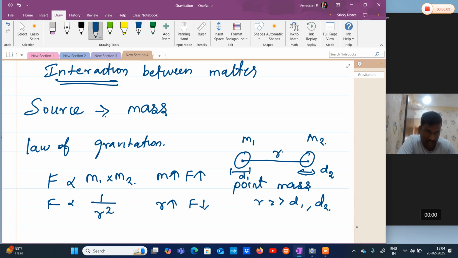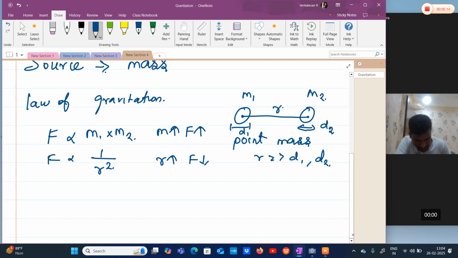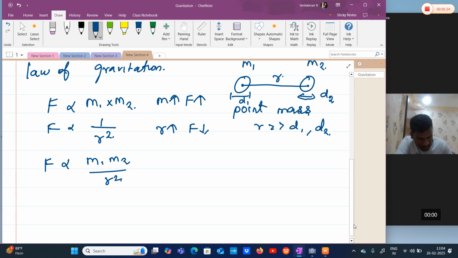So force is directly proportional to the product of the two masses and inversely proportional to the square of the distance between them. Combining both, we get F proportional to m1 m2 by r square. Wherever there is proportionality, we have to introduce a constant. F equals capital G m1 m2 by r square.